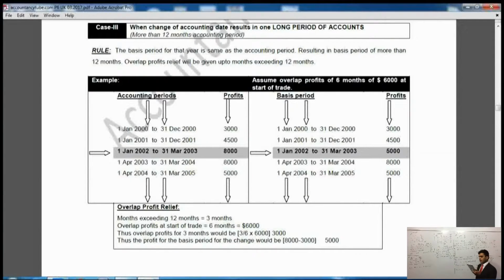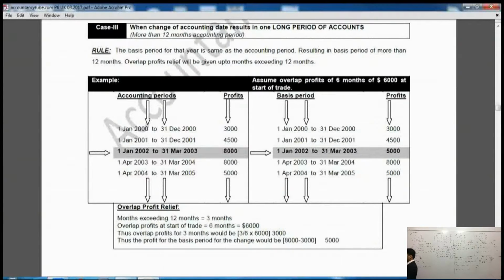Overlap relief will be given up to the months exceeding 12 months. So in this case as well, overlap relief will be given just the way we did in the previous example. The business was doing fine, then the accounting date changed, and the change of accounting date resulted in more than 12 months. So if we see from 1st of January 2002 to 31st of March 2003, these are becoming 15 months, if you see.